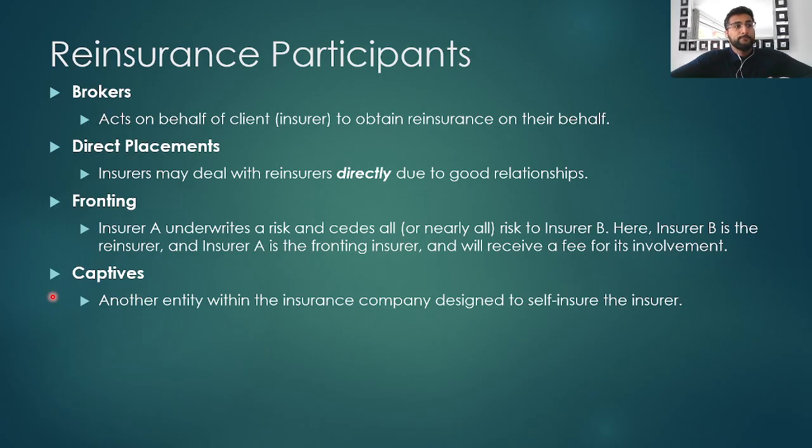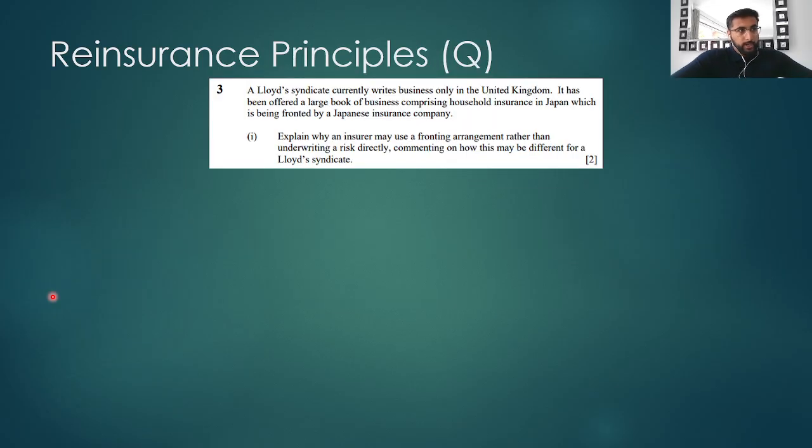Now we'll look at fronting in more detail with a part of the question. So here the Lloyd's Syndicate currently writes business only in the United Kingdom. It's been offered a large book of business comprising household insurance in Japan, which is being fronted by a Japanese insurance company. So here, the Japanese insurer issues the household insurance policies to customers in Japan because only a Japanese licensed insurer can do so. It then reinsures most or all of the business back to the Lloyd's Syndicate here in the UK.